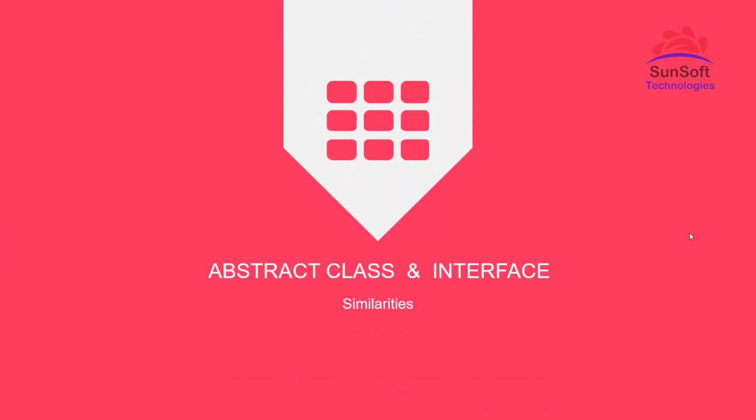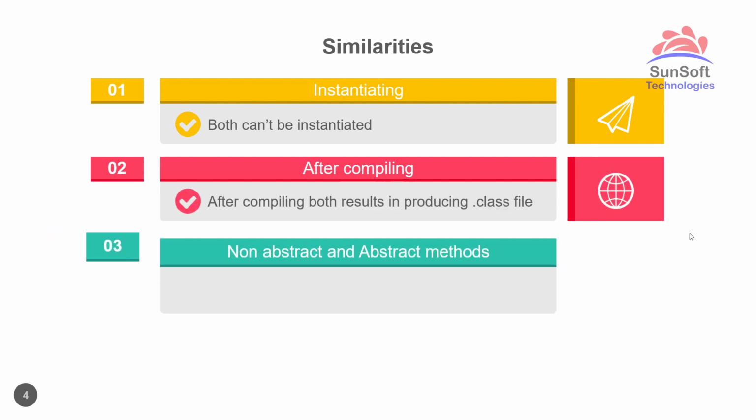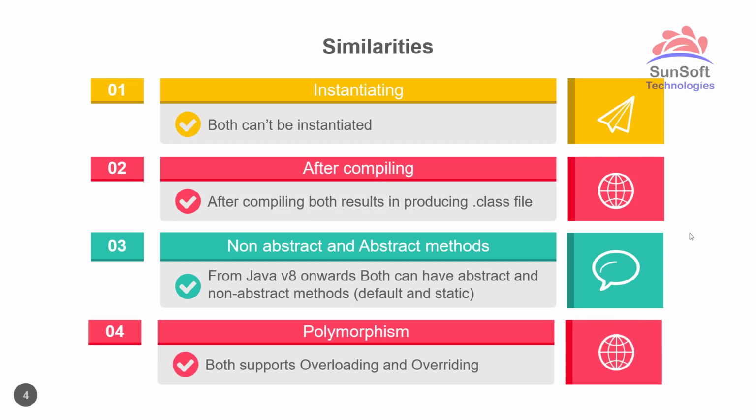Now let's see about the similarities between abstract class and interface. So the first one, both can't be instantiated. Means we cannot create an object of both abstract class as well as interface. Second, whenever we compile either an abstract class or an interface, both will result into a .class file.